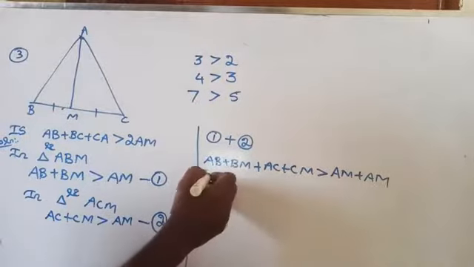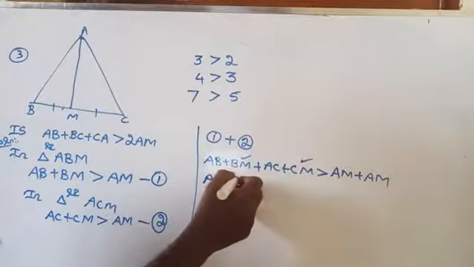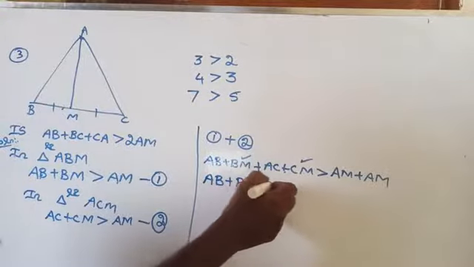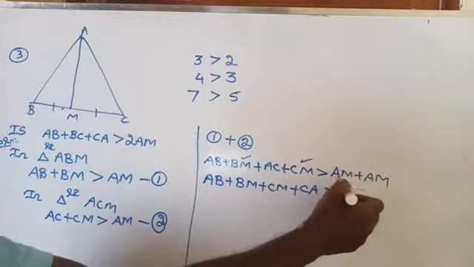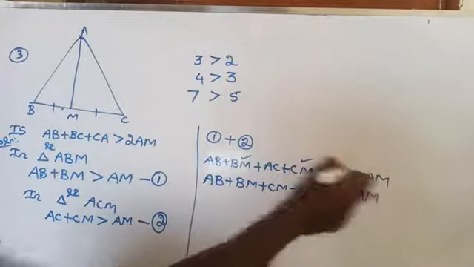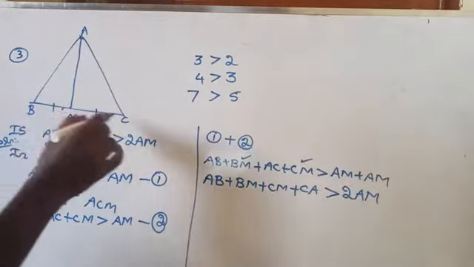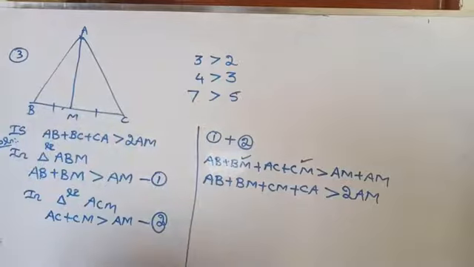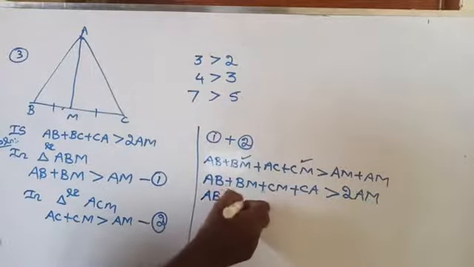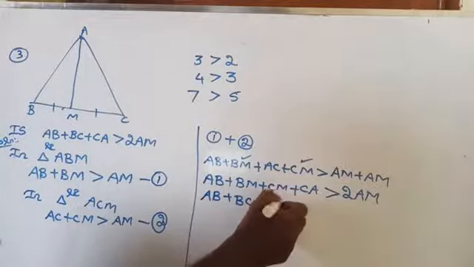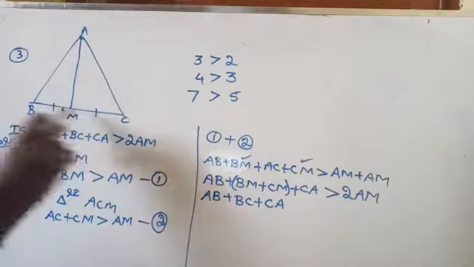Now rearrange the terms: AB plus BM plus CM plus AC. AM plus AM is nothing but 2AM. BM plus CM gives BC.